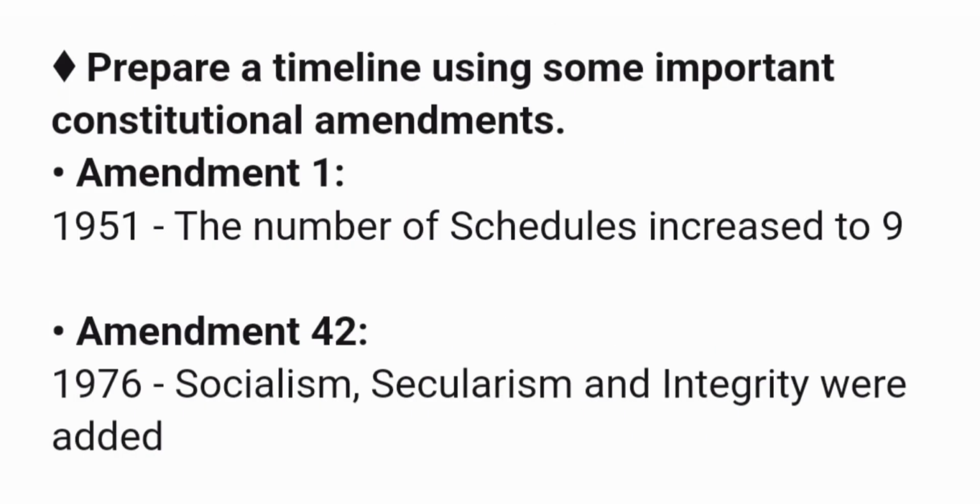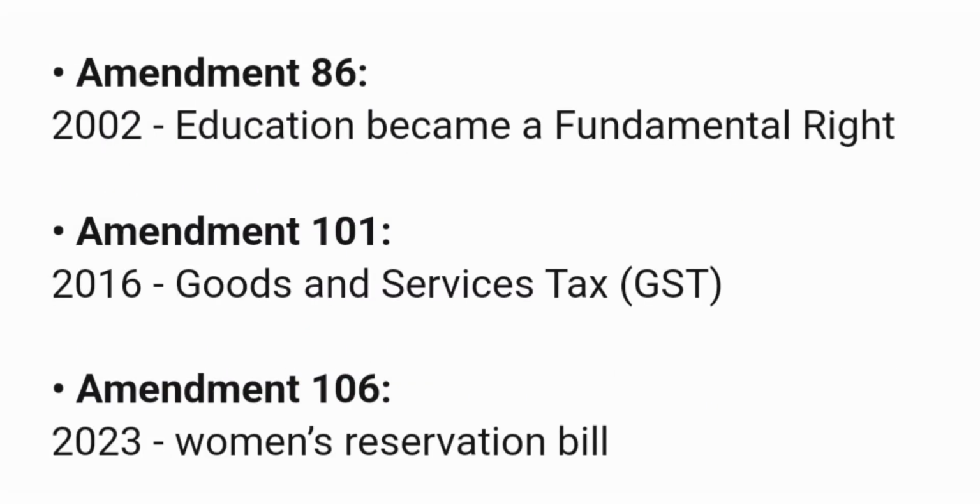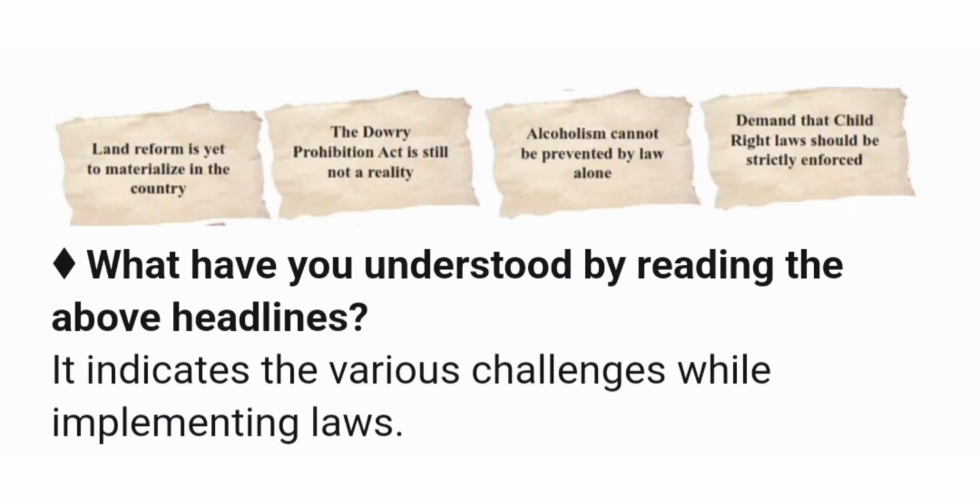Next question. Prepare a timeline using some important constitutional amendments. Amendment 1, 1951, the number of schedules increased to 9. Amendment 42, 1976, socialism, secularism and integrity were added. Amendment 44, 1978, the right to property is no longer a fundamental right. Amendment 73, 74, 1992, Panchayati Raj and Municipal Corporation Act. Amendment 86, 2002, education became a fundamental right. Amendment 101, 2016, Goods and Services Tax or GST. Amendment 106, 2023, Women's Reservation Bill.